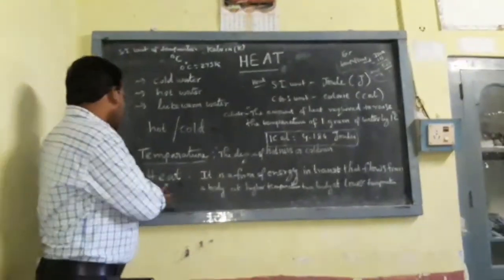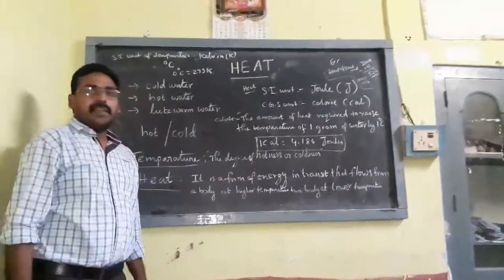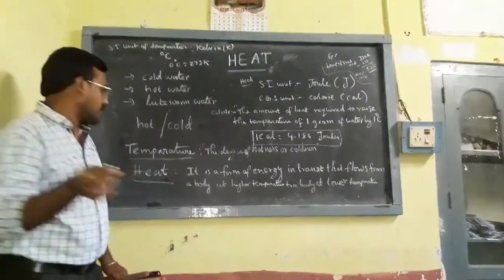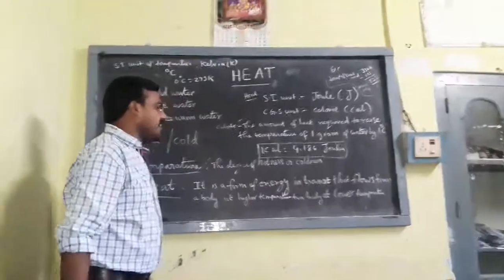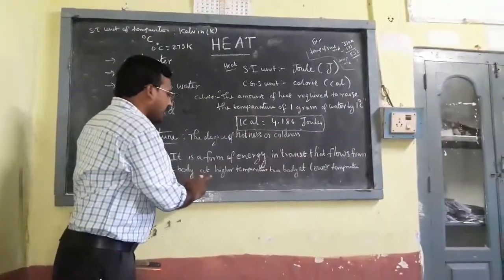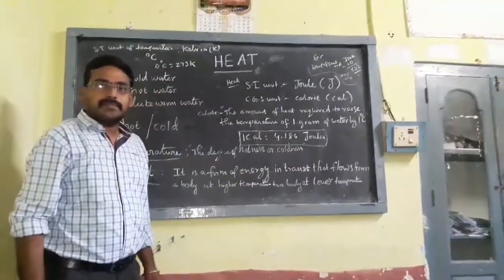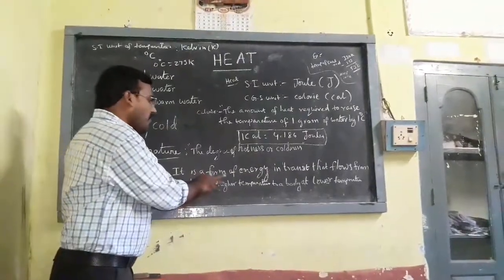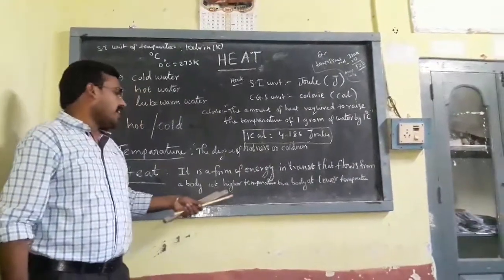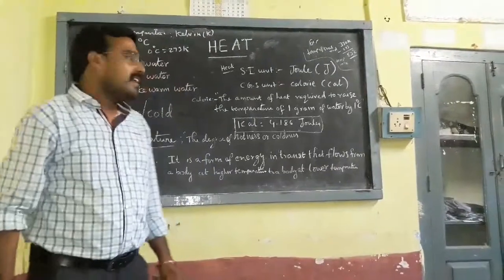Next, heat. One more word, heat, is there. What is heat? It is a form of energy. Everybody learned this in the lower classes. It is a form of energy in transit that flows from a body at higher temperature to a body at lower temperature, and it is known as heat.